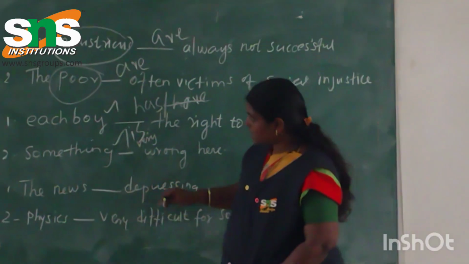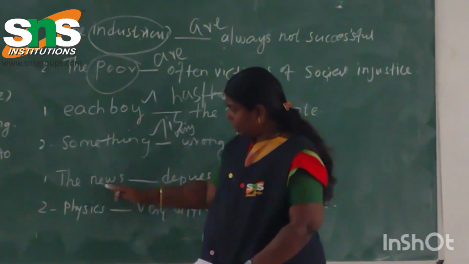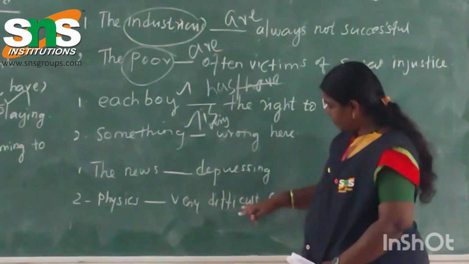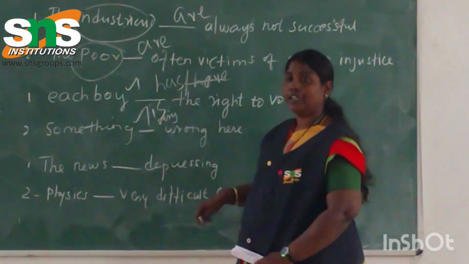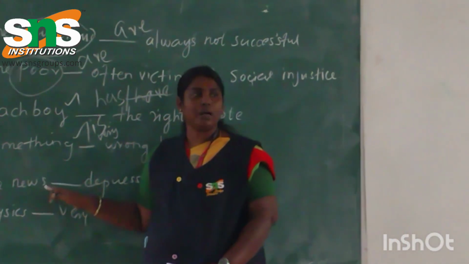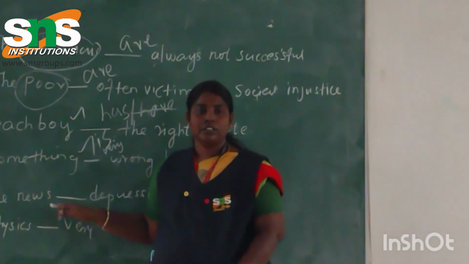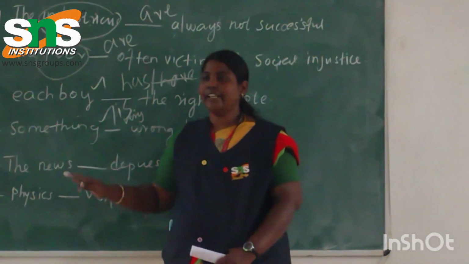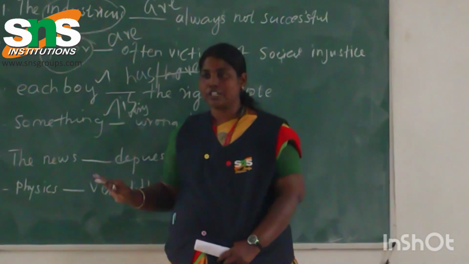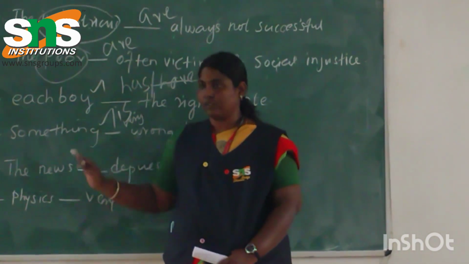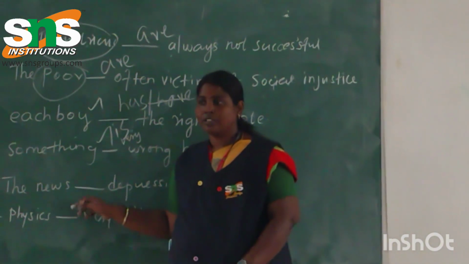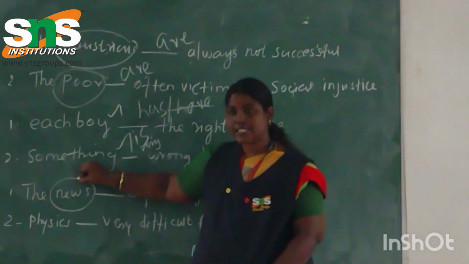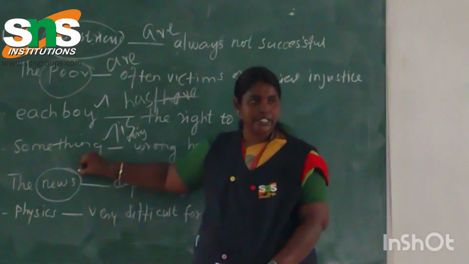Okay, and the last, this is another rule. The news dash depressing, and this dash very difficult for some people. So what verb form will come here? See, there is no problem. The thing is that we know the rule, so learn the topic with the rules. Okay, then use it because it looks plural in form. Yet what factor is confusing us here?